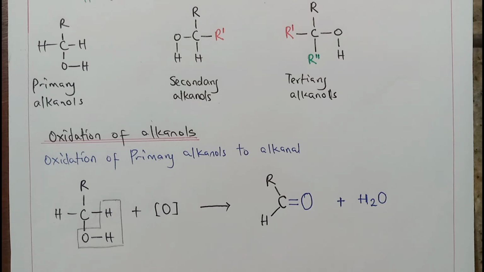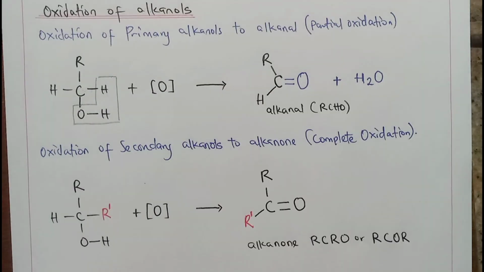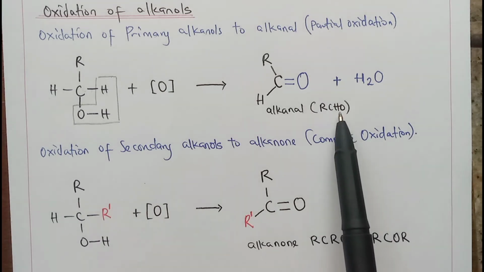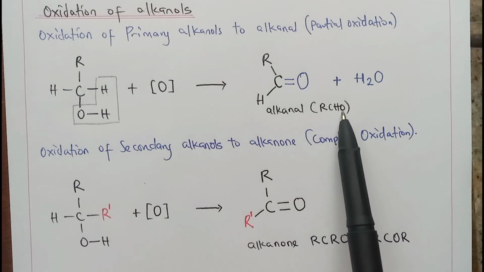But in the presence of acidified potassium tetraoxomanganate 7, the secondary alkanols are oxidized to alkanone. This is also done by removing a water molecule and replacing it with an oxygen atom. So we will have alkanone. And this alkanone is mostly represented with this, but we can still represent it with this, where these represent this H here. Hope you get that, because this will look as if it is fighting against the OH group, but here we are not showing that it is actually fighting against the OH group.